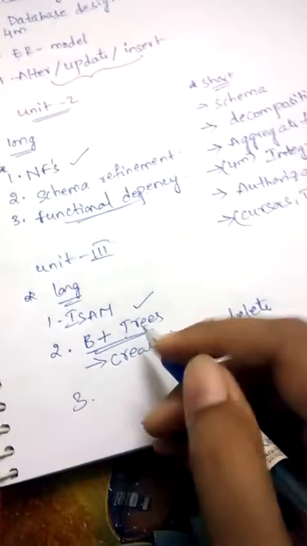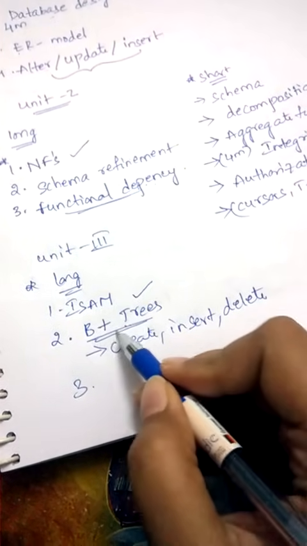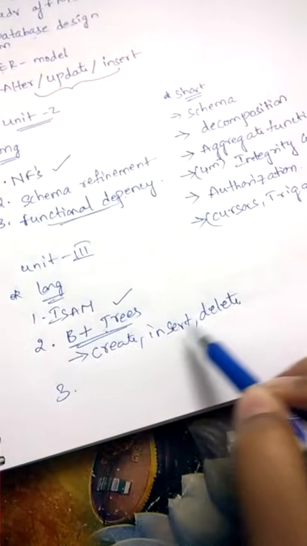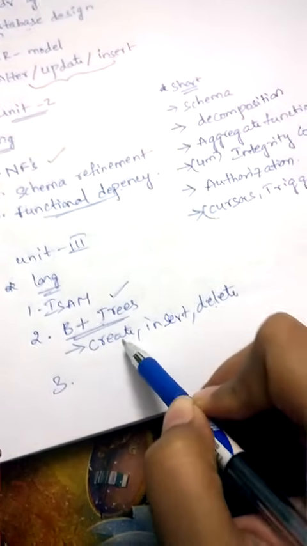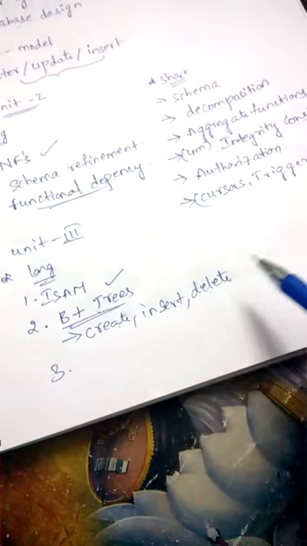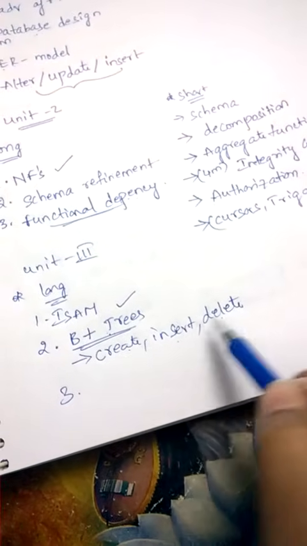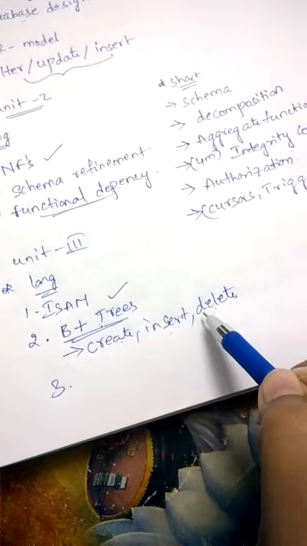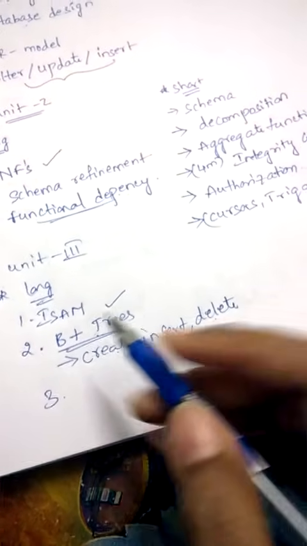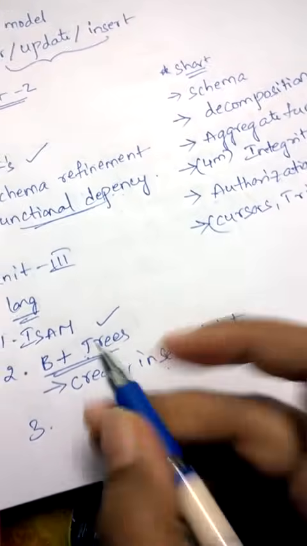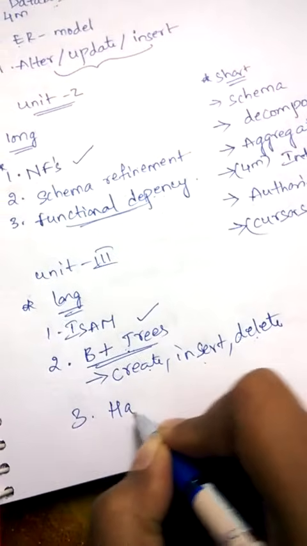So don't just write the definition and leave it, as it is a long answer. If you write all these points, like how you will create the nodes, insert the nodes, modify, update or delete, there will be a great score for the answer. And coming to the next important answer, hashing.